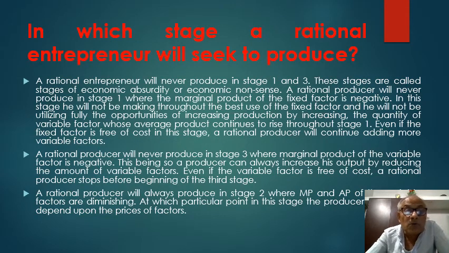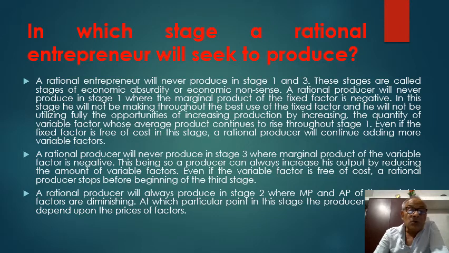A rational producer will never produce in the stage 3, where marginal product of the variable factor is negative. This being so, a producer can always increase his output by reducing the amount of variable factors, even if the variable factor is free of cost. A rational producer stops before beginning of the third stage.